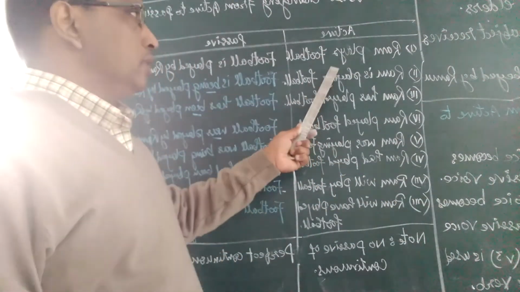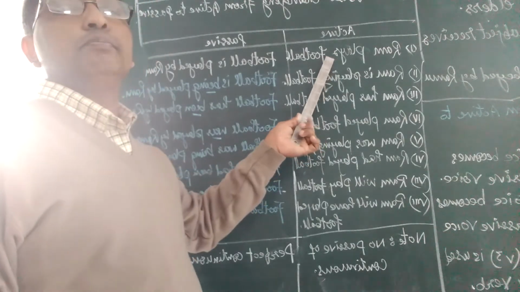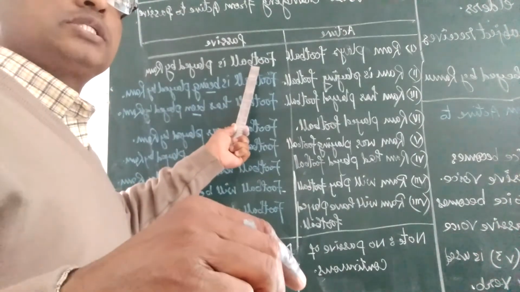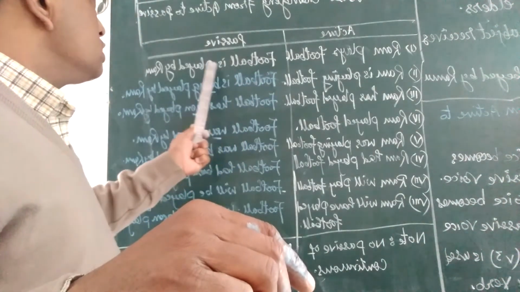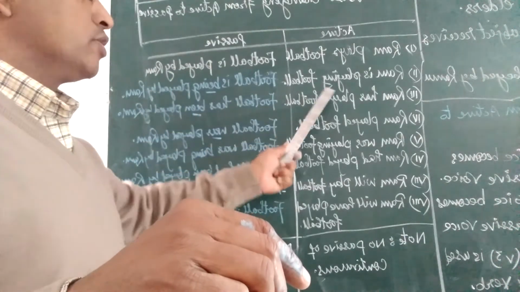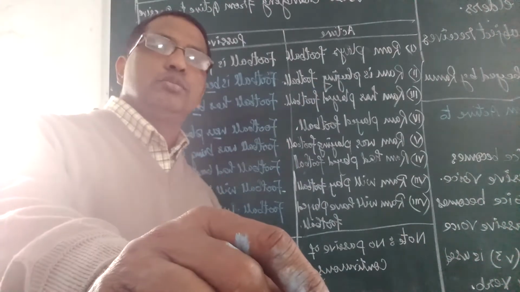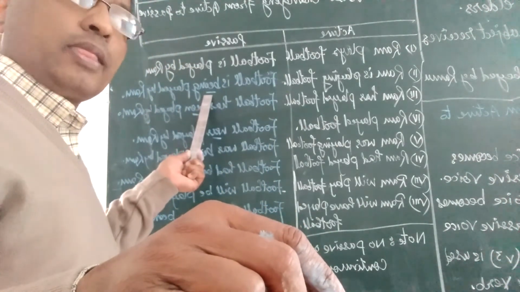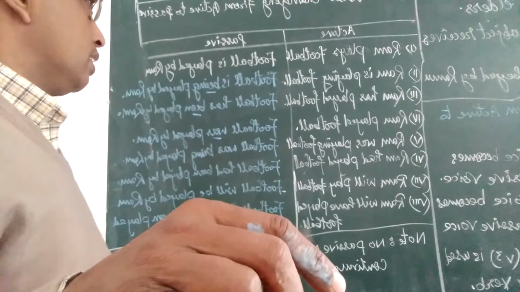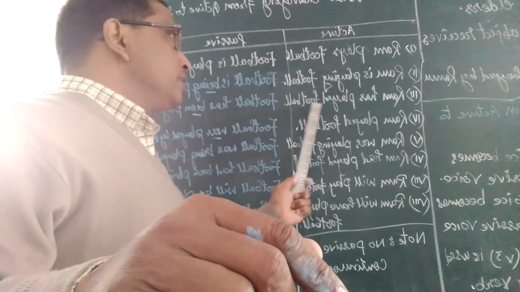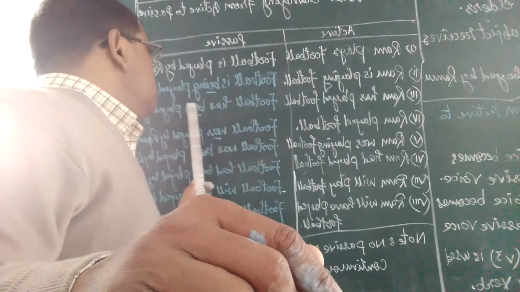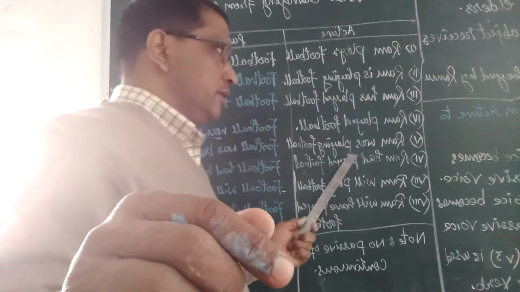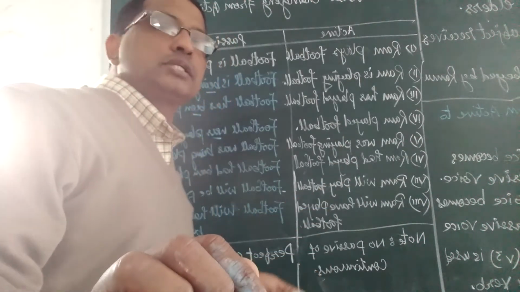Here, simple present tense: Ram plays football. You see how the passive voice is written: football is played by Ram. In the second, Ram is playing football. Here football is being played by Ram, the be form and ing has been used. Ram has played football. Football has been played by Ram. In present tense, it is V3 only. Why? That we will discuss in the last.